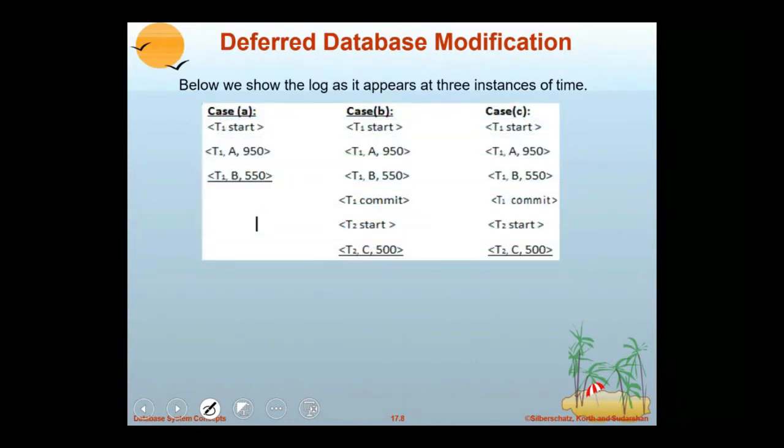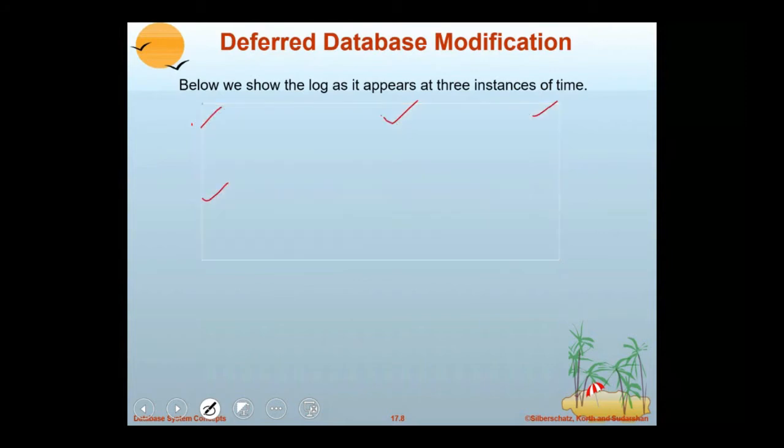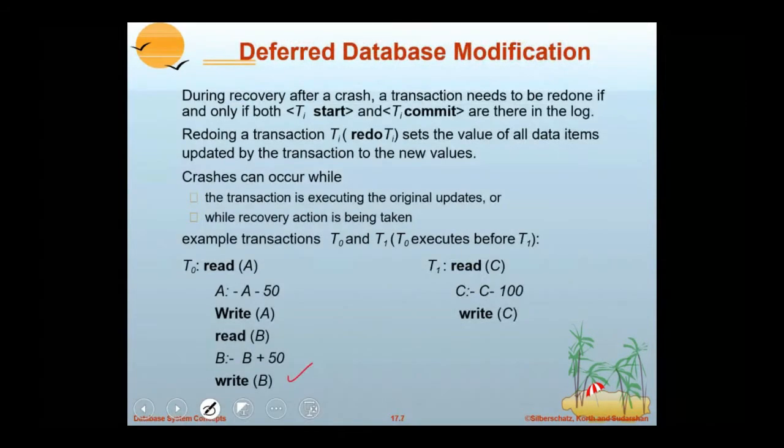Three cases I am showing you: case 1, case 2, case 3. With respect to the previous transactions, transaction T0 is debiting 50 from A and crediting 50 into B. Transaction T1 is debiting 100 from C. Now we know that the log records are T0 start, update log on write A, update log on write B, T0 commit, T1 start, update log on write C, and T1 commit. Suppose a failure occurs.